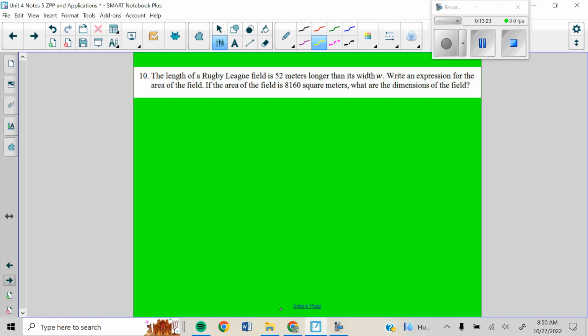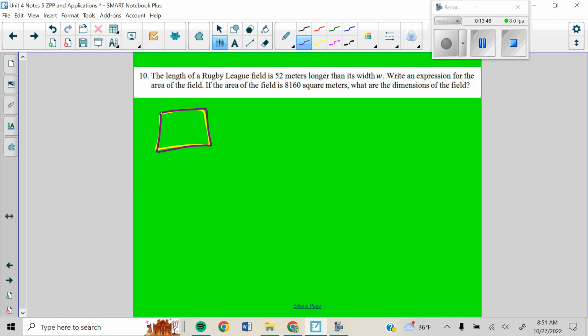All right, the length of a rugby field is 52 meters longer than its width. So does anybody know what a rugby field shape is? It is a rectangle. Let's change that color. It is going to be a rectangle. Now, just a reminder, don't draw a huge one. You need to save the space for writing, okay?